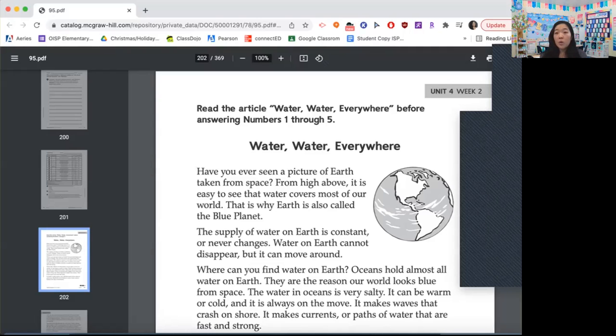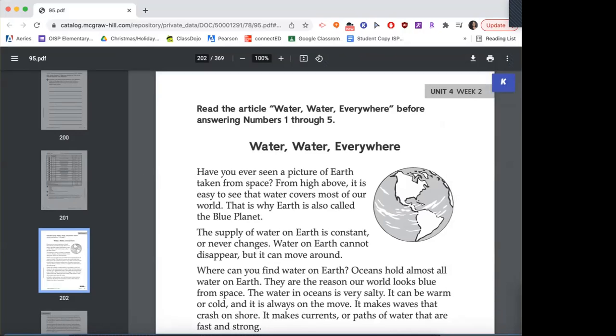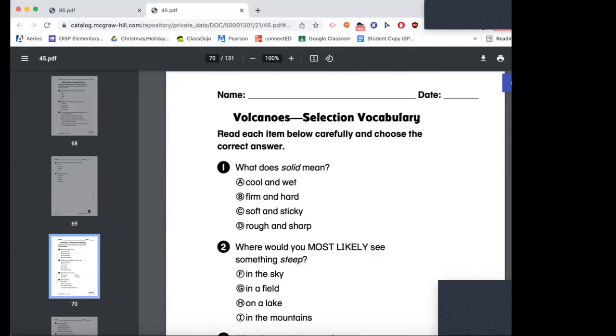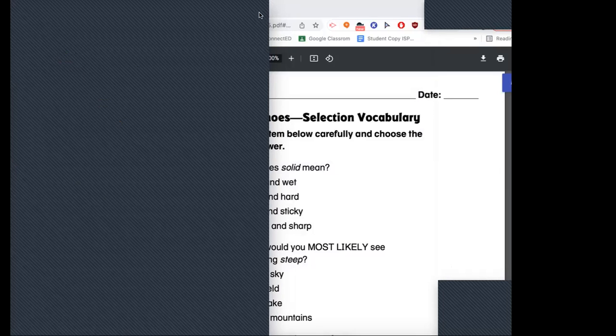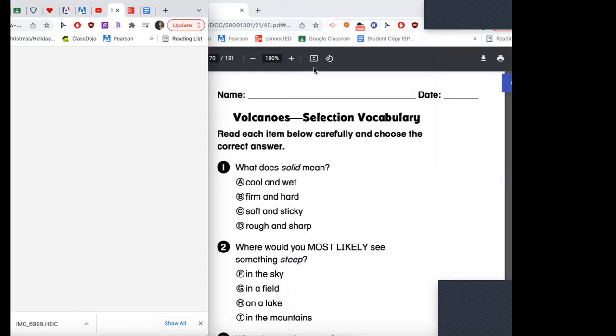All right, here we go. We are on our story, Water, Water Everywhere. Actually, let's start with our selection test. We usually always start with our selection anyways. All right, here we go. Volcanoes. Read each item below carefully and choose the correct answer.